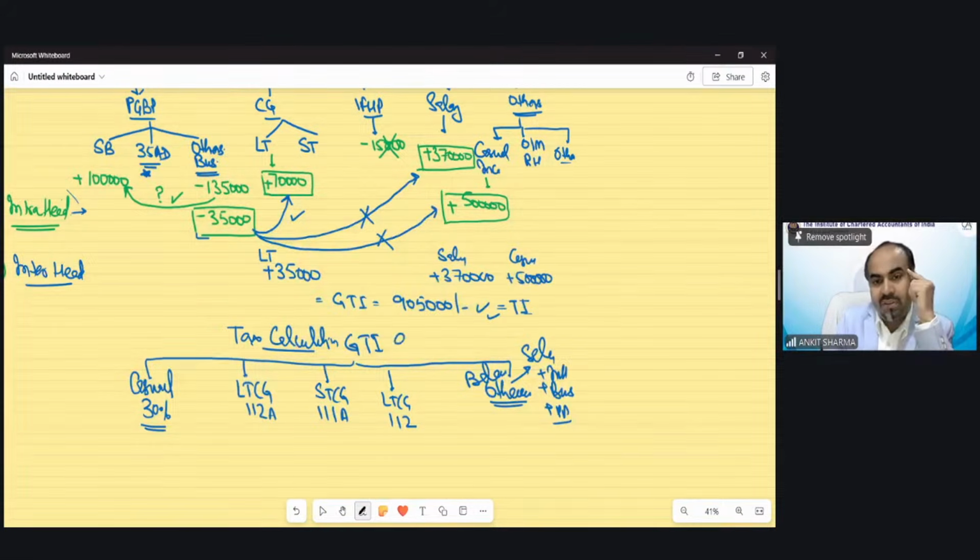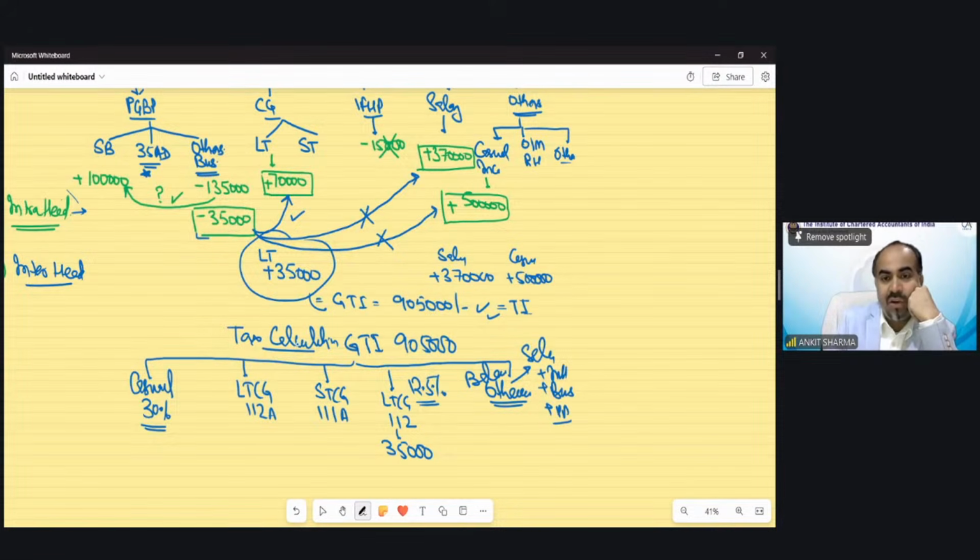So out of this 9 lakh 5,000, now I will bifurcate. I will separate the income which is having separate rates, including in the above category. So you can see long term is the part of this GTI, 35,000. So I have to put it down over here. 35,000 would be my long term, and the rate on this long term would be 12.5%. Clear?